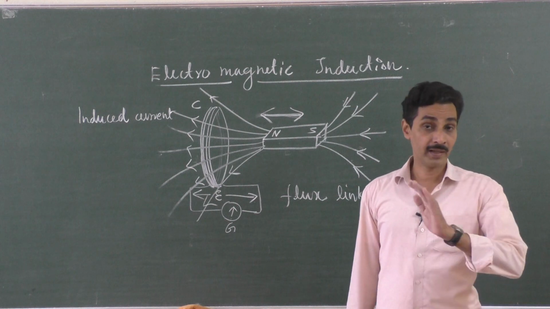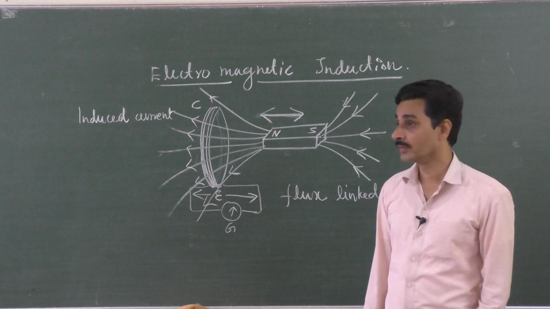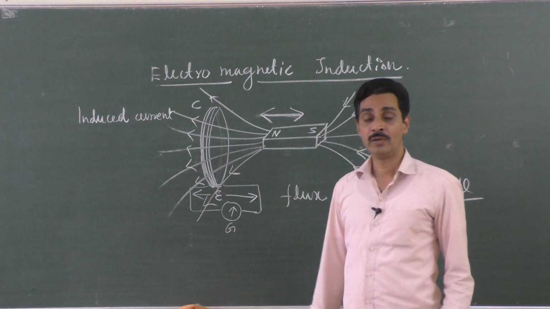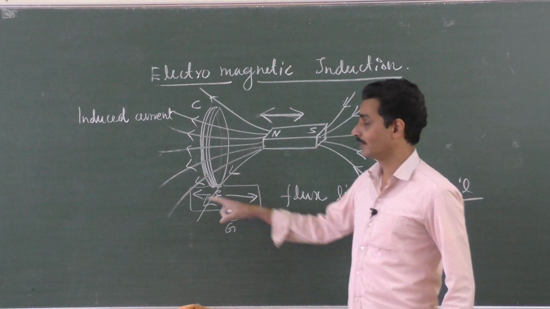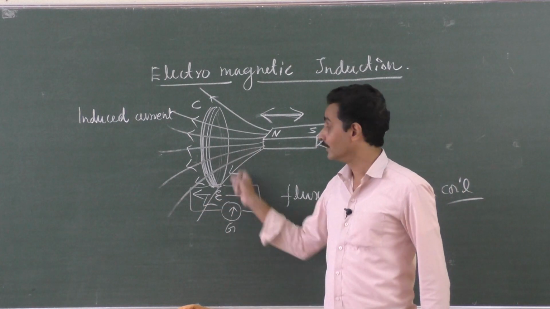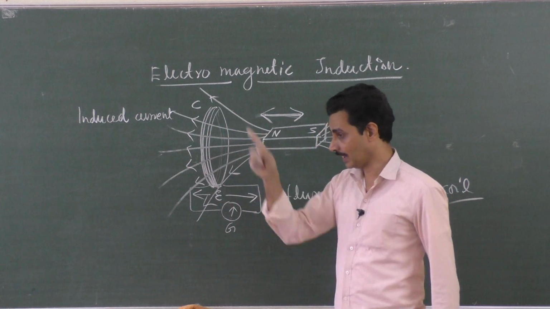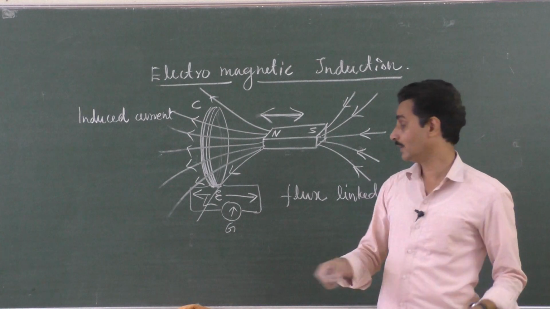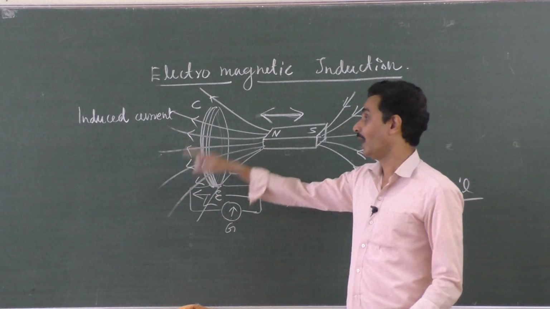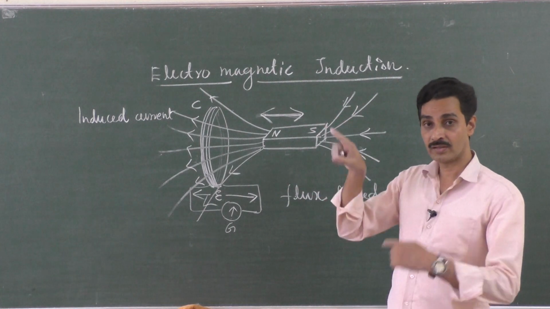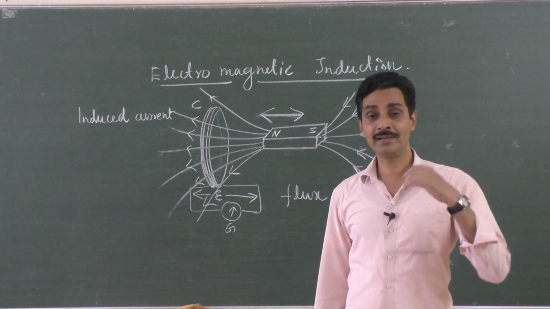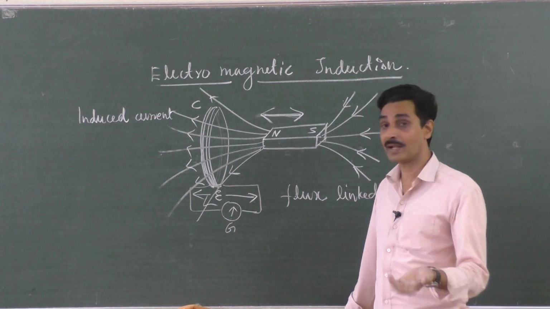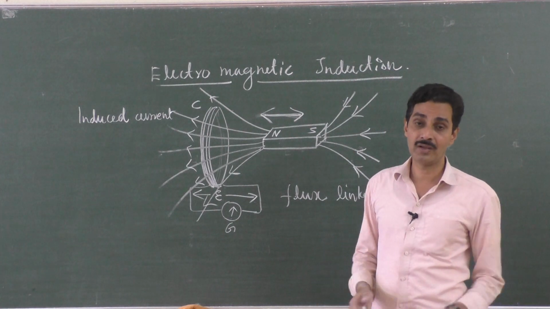Okay, the experiment doesn't end here. He just continued this. When the magnet is moved forward with a certain speed, he finds that there is a deflection on one side, showing that there is a current flowing through the coil in one direction. When the magnet is taken away with the same speed, it is found that the deflection of the galvanometer is in the opposite direction, showing the current in the coil in the reverse direction. So when the magnet is taken towards the coil, a current flows through the galvanometer in one direction, and when the magnet is taken away from the coil, current flows through the coil in the other direction.